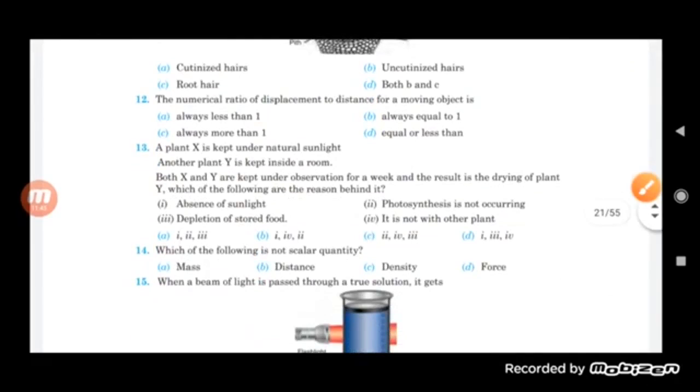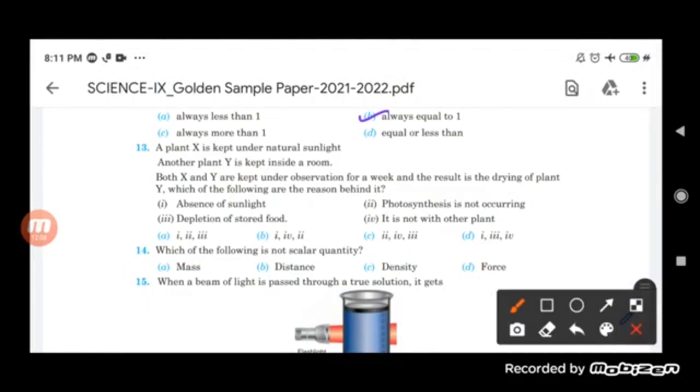The numerical ratio of displacement to distance for a moving object is. So displacement to distance for a moving object is always equal to 1. Okay, so here the correct option is that it is always equal to 1.